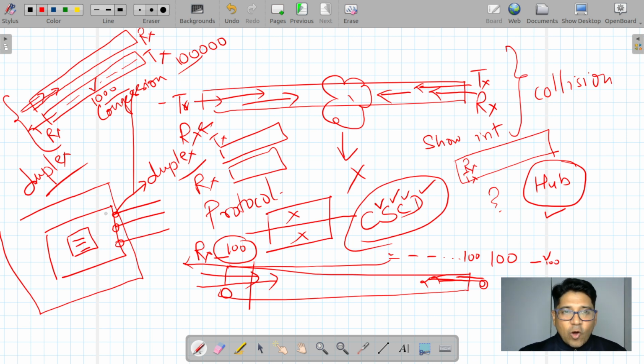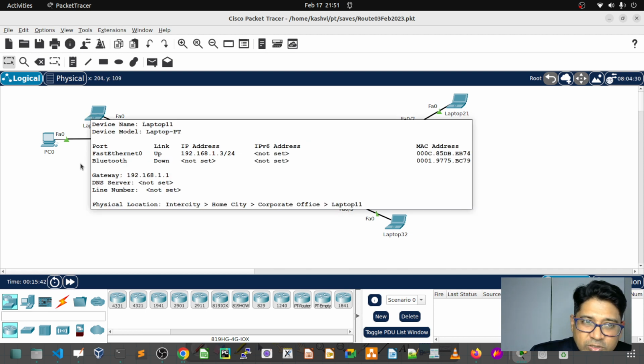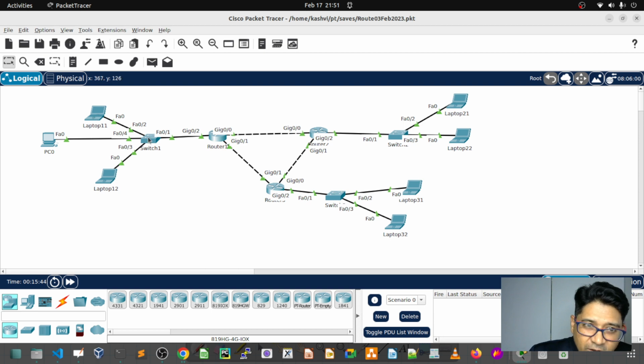Okay, now apply the same thing there. What is going to happen here? This is the switch, and every interface has transmitting and receiving, so there is never a collision. Whenever they are sending the packet, they will also receive the packet. This is a dedicated flow. Each and every switch can communicate with each and everyone, right? Yes, sir. But within the same broadcast domain.